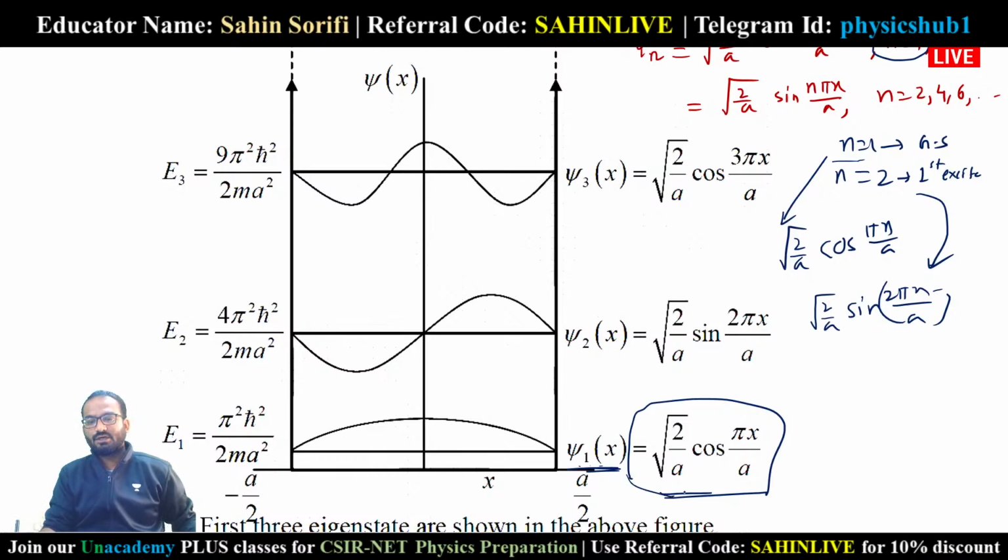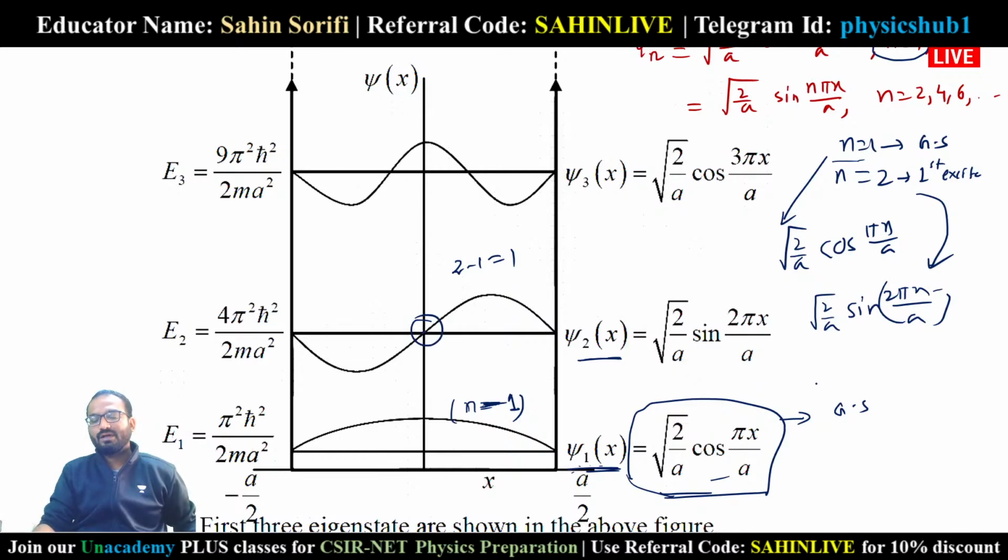Students get confused with the symmetric and asymmetric potential, so try to get the difference. Okay, so here this root over 2 by a cos pi x by a is the ground state. The ground state has no node. The number of nodes is given by n minus 1. Node means the number of times the wave function vanishes. Here there is no node because the wave function is not vanishing between minus a by 2 to plus a by 2. But for the first excited state, the number of nodes is 2 minus 1, so 1 node is there. This is the node, and the wave function is root over 2 by a sin 2 pi x by a.